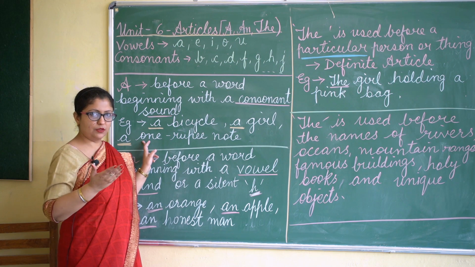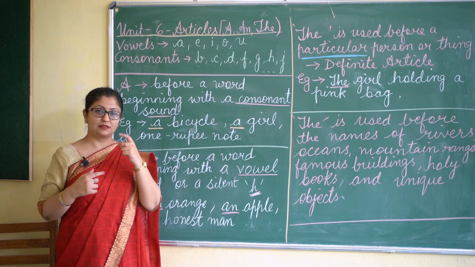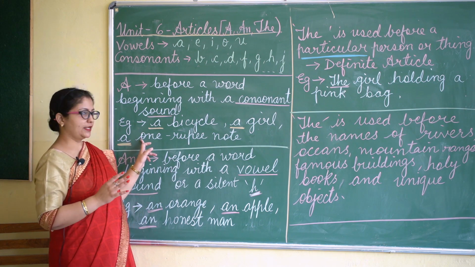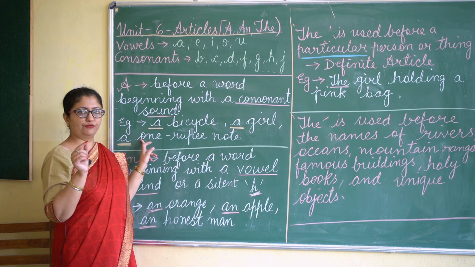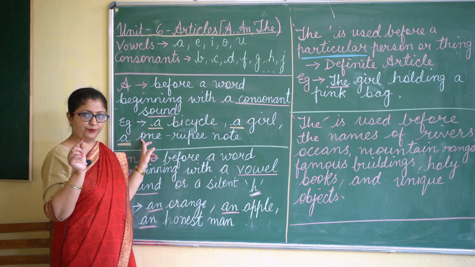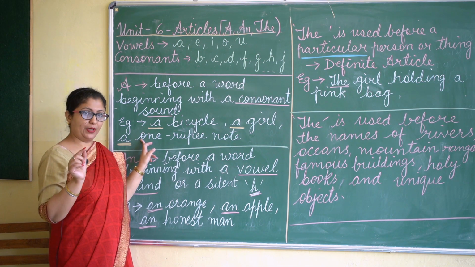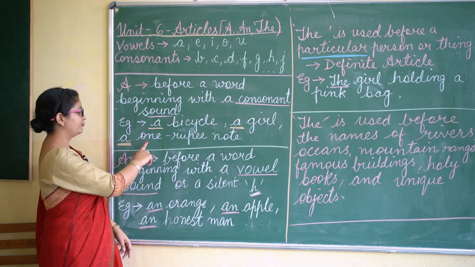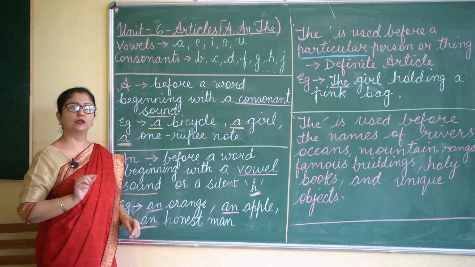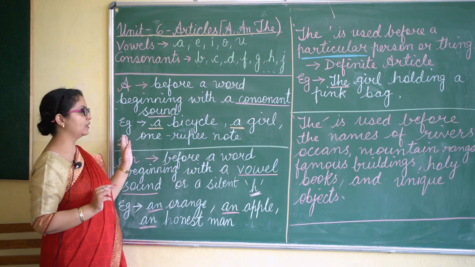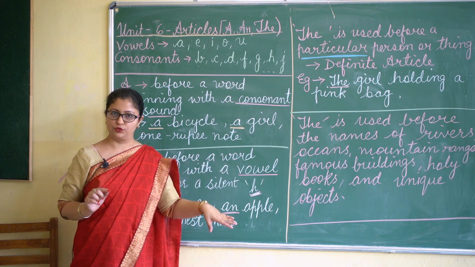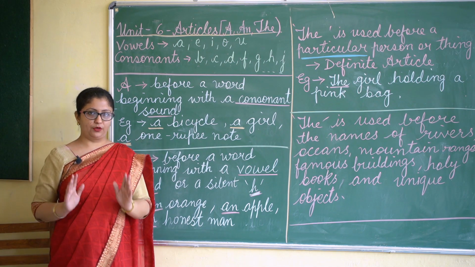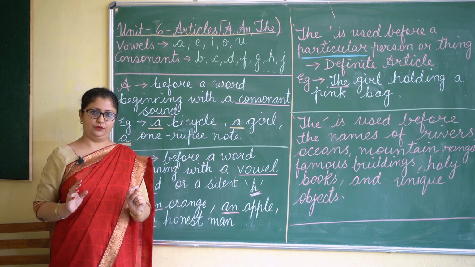When you pronounce a word, what sound it starts with. Now when we say 1, the starting sound is of W. Okay, it is of W, and W is a consonant. That is why before this we will put a. We will always say a 1 rupee note. Okay, so very important is the sound.